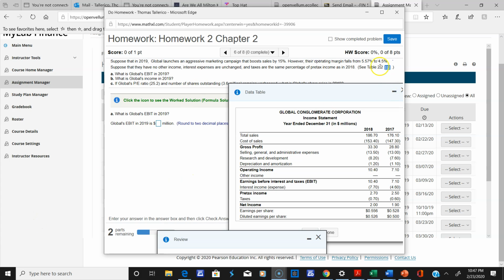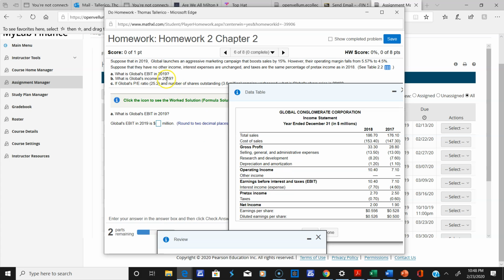I brought up the table. Table 2.2, and this is it right here. So here's all the numbers for 2018, right? So here's the sales. Now this is going to go up by 15% for 2019, right? But their operating margin is going to fall from 5.57 to 4.5. So what they want to know is what are the numbers for 2019. They want to know what is their earnings before interest and taxes, right? Which is the new number for this.